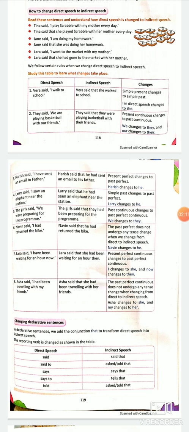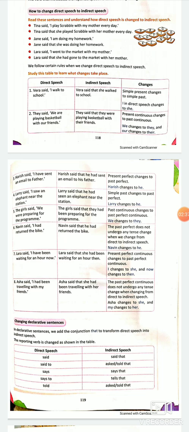First is we have to identify the tense of the sentence. And how to identify the tense? You can check the verb. Which form of verb it is? I walk to school. This is simple present, right? Simple present changes to simple past.